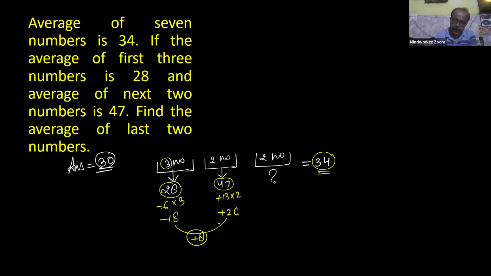And this plus 8, due to these two numbers, is divided by 2. Why divided by 2? Because of two numbers, to convert this excess into an average. Now you get plus 4. And because of plus 4, your result is 34 minus 4. It means your answer is 30.